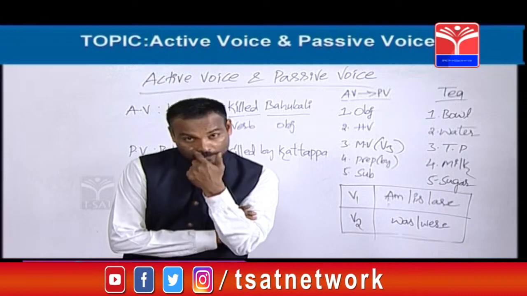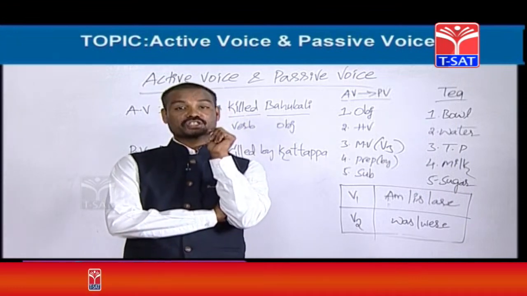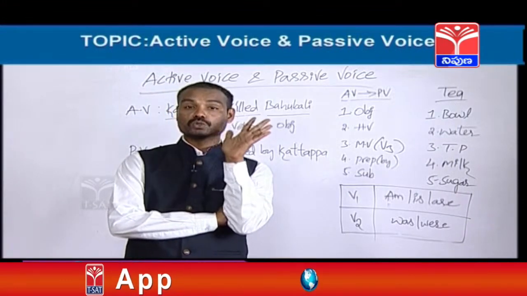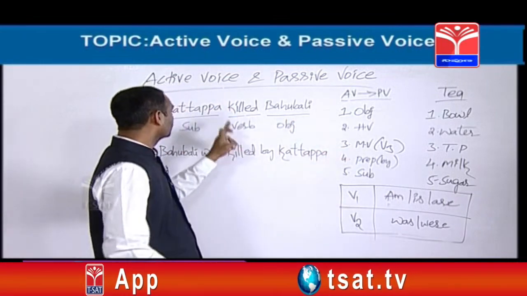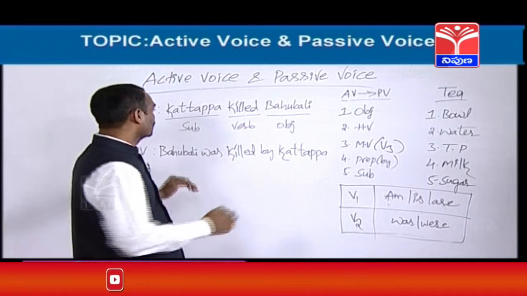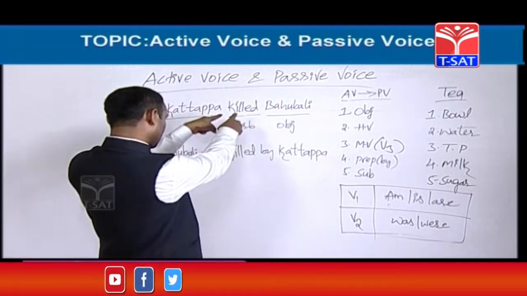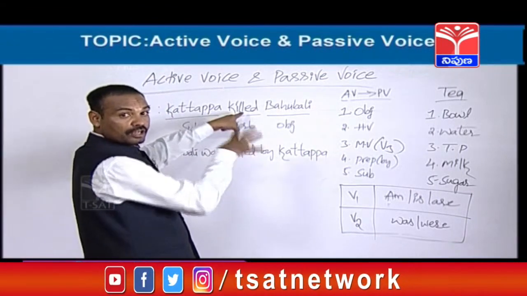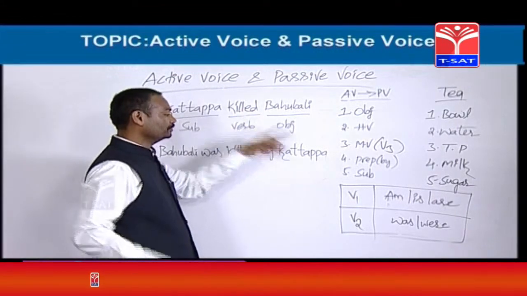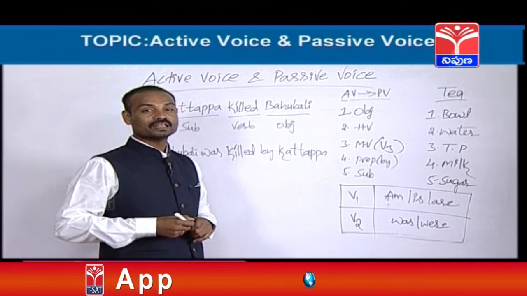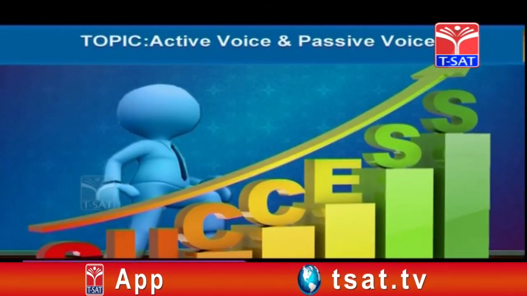Why should you go to the verb? For knowing the subject. Whenever you would like to know where the subject is in the active voice, you should go to the verb in that sentence. In this sentence, where is the verb? Killed. This is the verb. If you want to know where the subject is, you should come here. Killed. You should ask a question with who.